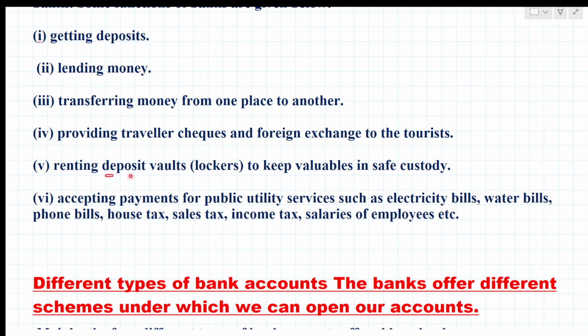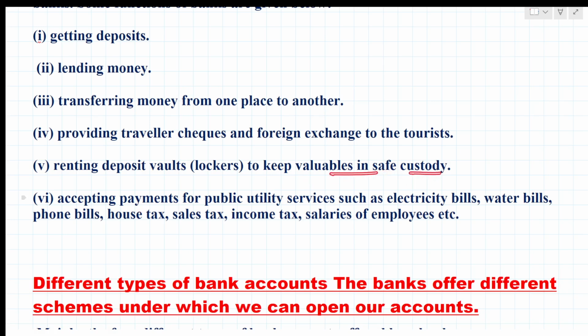Then renting deposit, that is vaults, lockers also, right? Yes, they are providing them for valuable things. If you want to keep properties like gold, silver, diamonds, anything, and you want to protect them, they provide lockers, or you can put some documents there as well, right? Yes, to keep valuables in safe custody.